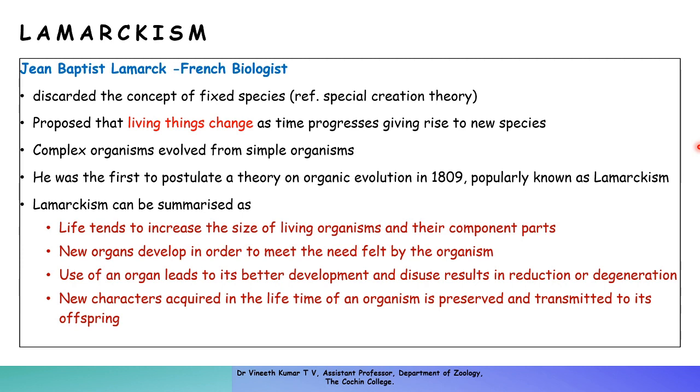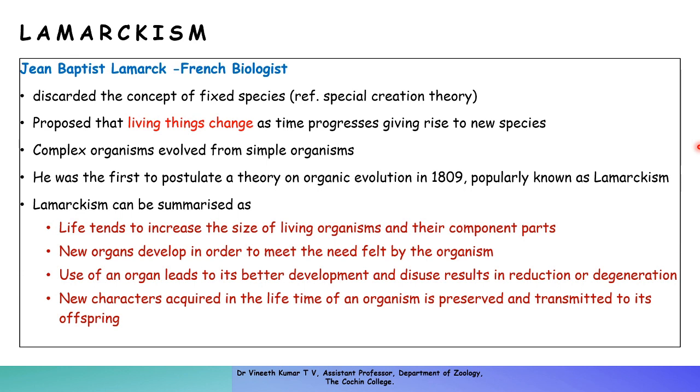Lamarck was born in 1744 in a very poor family, and he was first educated, against his will, to be a priest. But because he was not interested, he discontinued the course and joined the French army. After the death of his father, he returned from the military service and studied medicine in Paris.